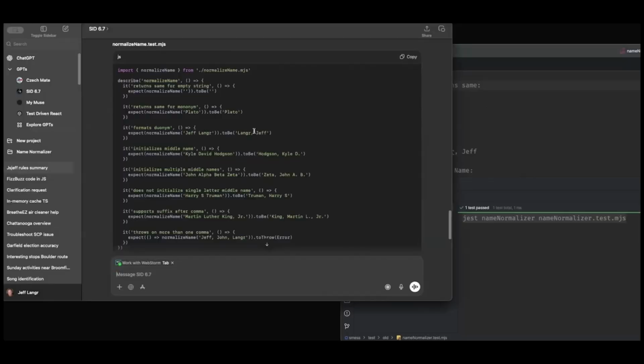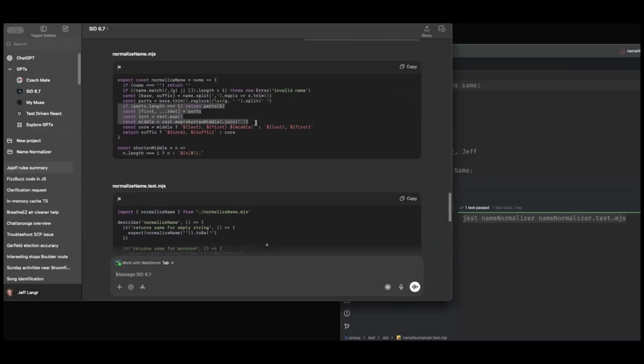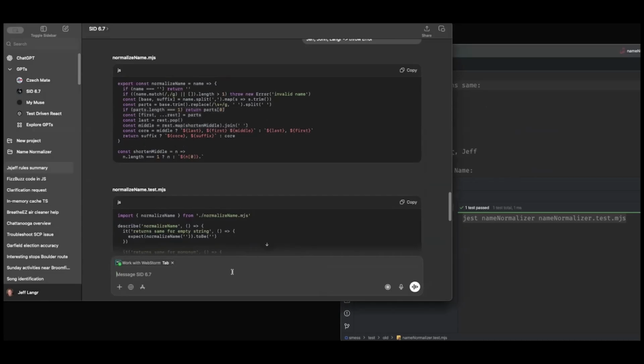You didn't say return same for mononym. It pulled that in from your previous example. It creatively named things in a way which is intelligible. Yeah, so kind of like that, but as mentioned, it totally botched this. So let's see. Are you kidding? Sid67 is sarcastic with me, so I get to do the same.